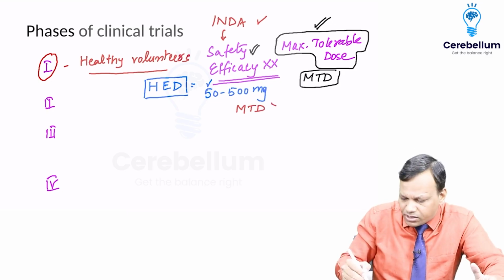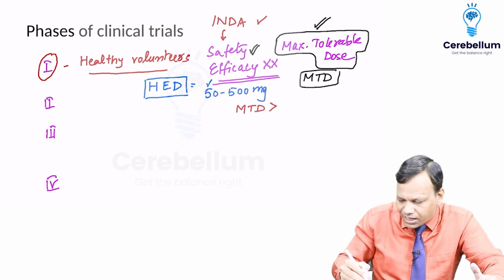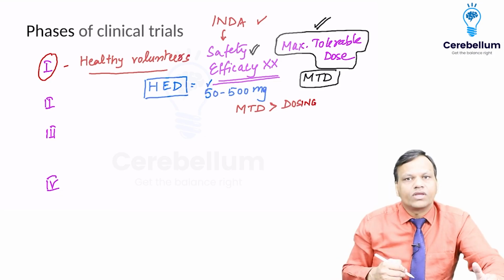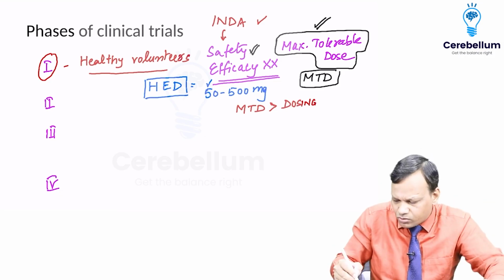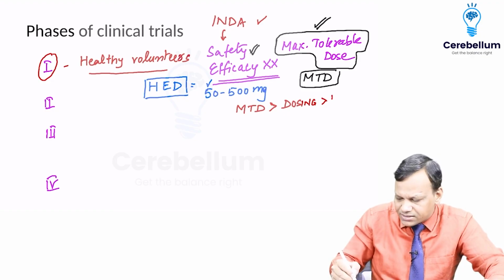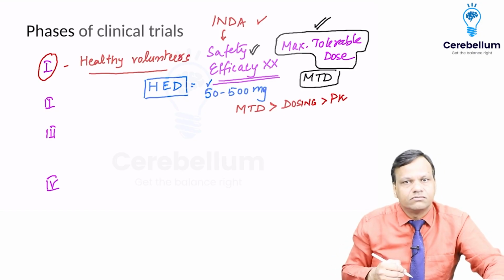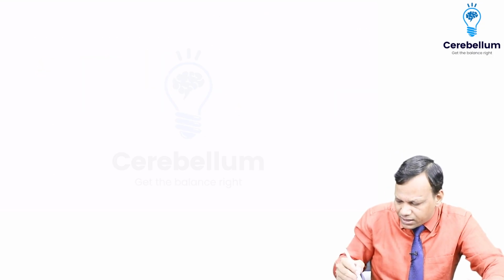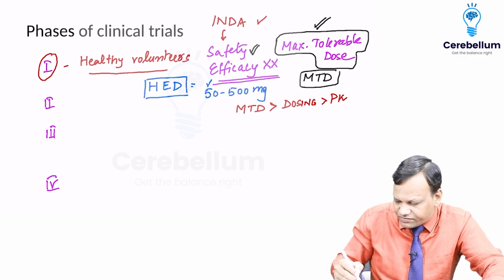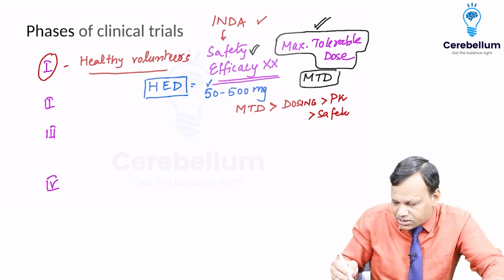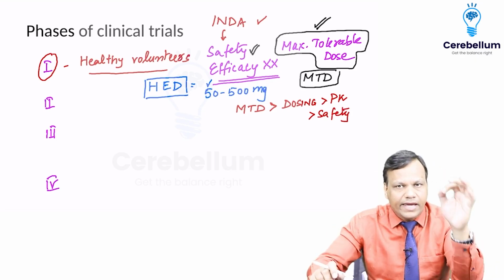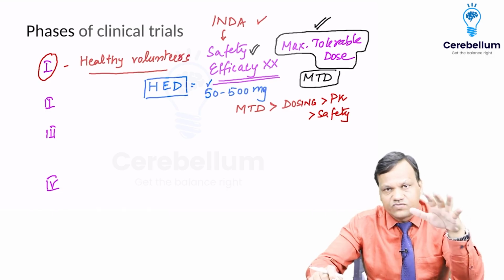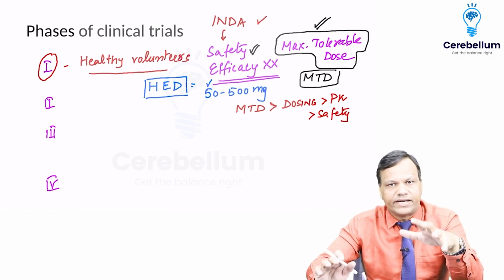If maximum tolerable dose is not in the options, then mark that we will do it for dosing, because we are calculating the maximum tolerable dose. And if that is also not given, mark the answer as pharmacokinetics, because dosing is related to pharmacokinetics. And if that is also not given in the options, then mark the last answer as safety. So in this sequence you need to answer what the aim of phase 1 clinical trials is. And do not mark efficacy, because we cannot know efficacy in phase 1 clinical trials.